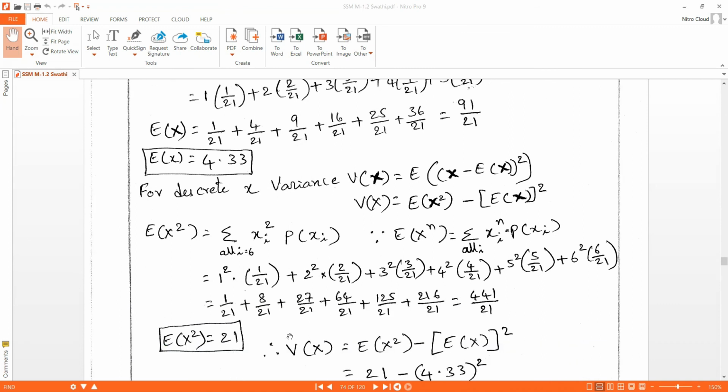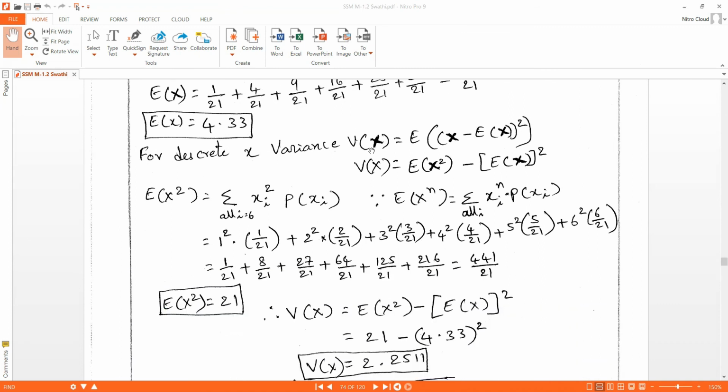And for discrete x, the variance V of x is equal to E of (x minus E of x) whole square. This can be written as E of x square minus (E of x) whole square. Now we know the E of x value, so we can substitute it, but we don't know the E of x square value.